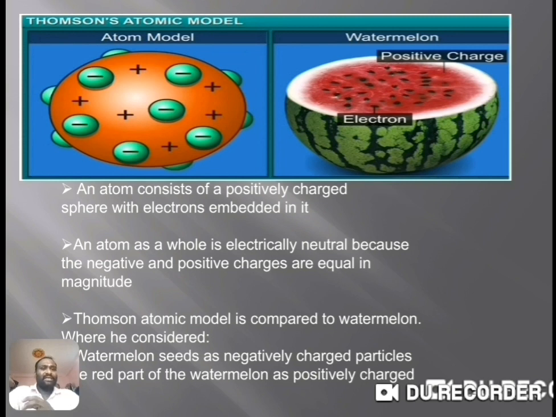Like this, an atom as a whole is electrically neutral because the negative and positive charges are equal in magnitude. So the Thomson atomic model is compared to a watermelon, where the seeds are negatively charged particles and the red part is positively charged. So these are the main postulates of the Thomson atomic model.